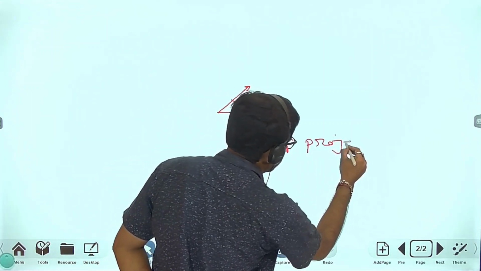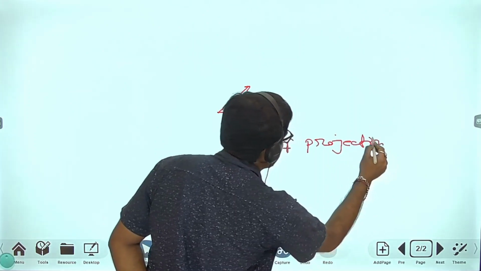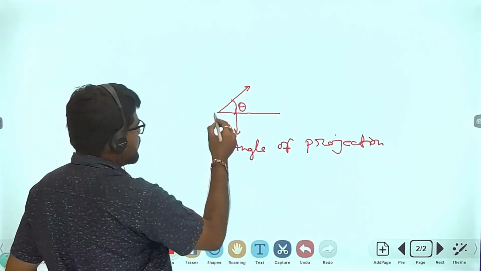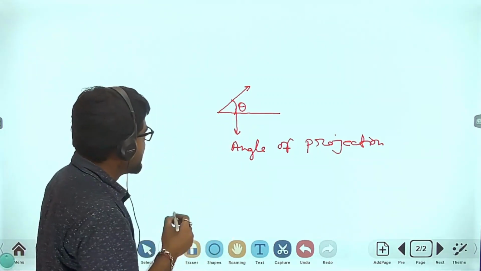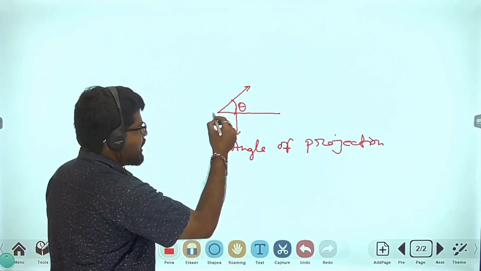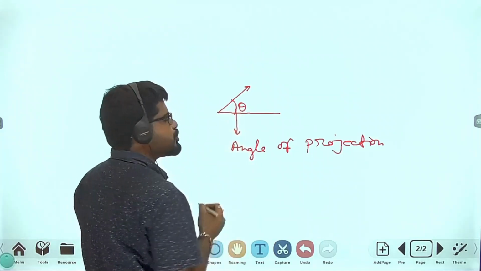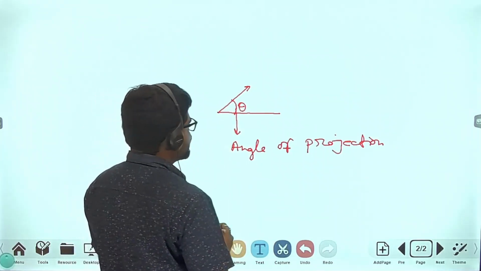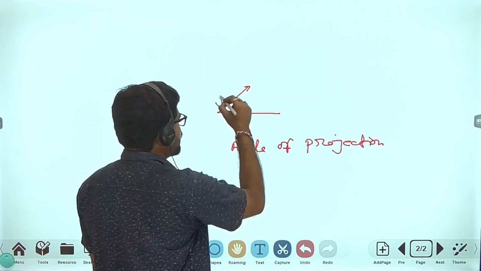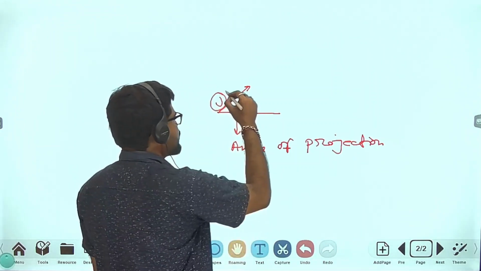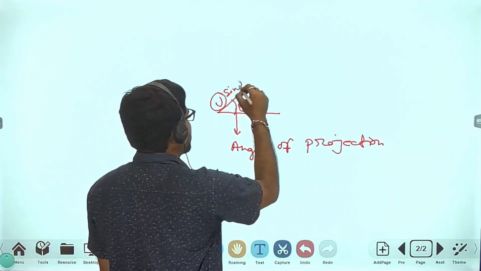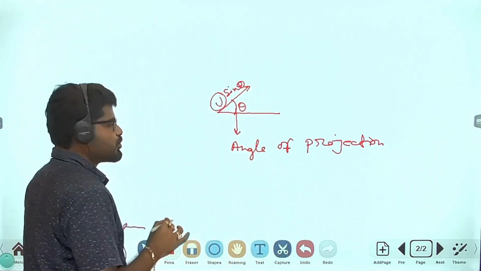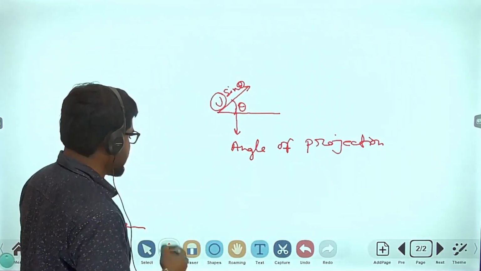And when I project an object at an angle, there is an initial velocity, which is u. Actually, we are talking about u sine theta, right? What is u sine theta? I will talk about it later.